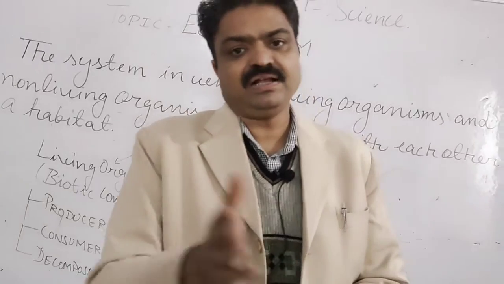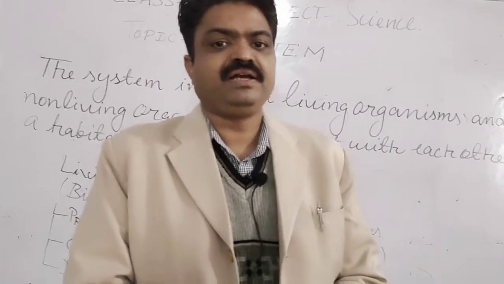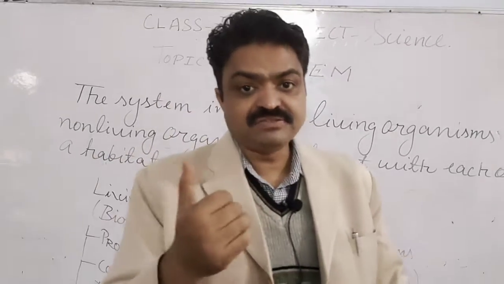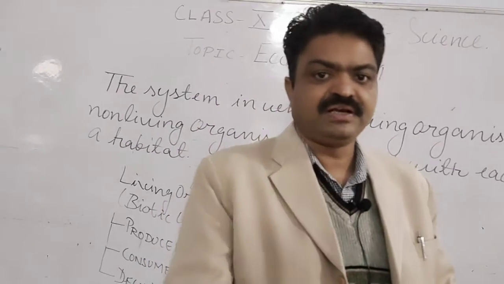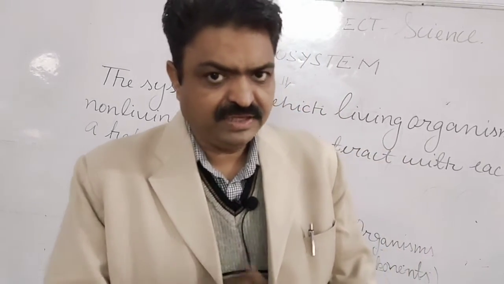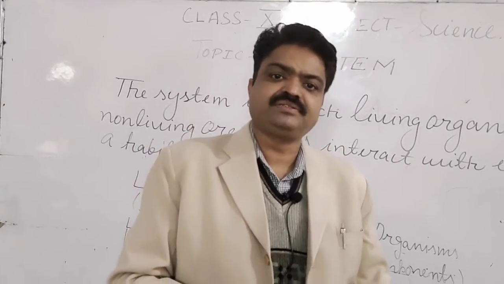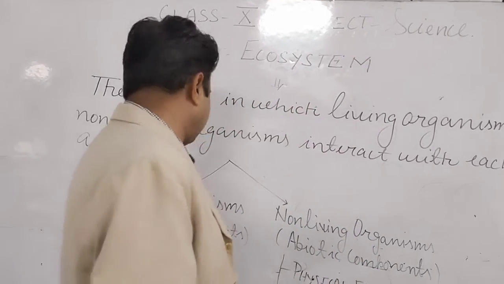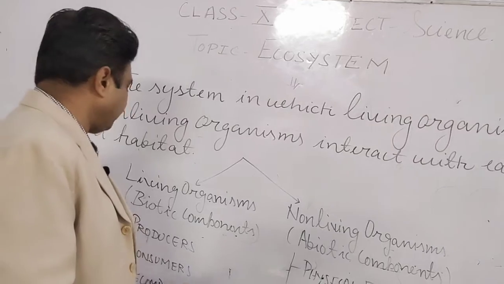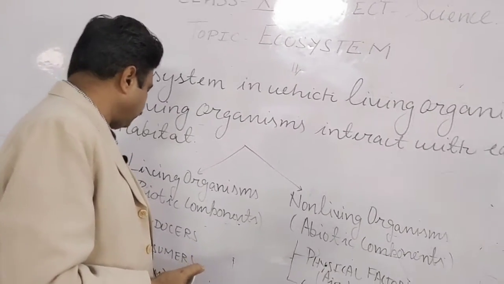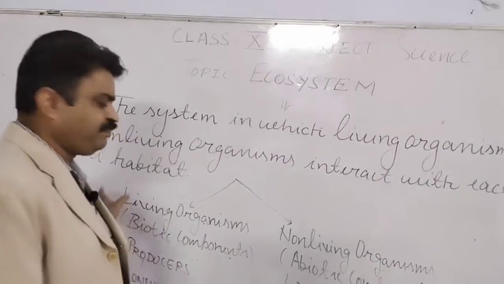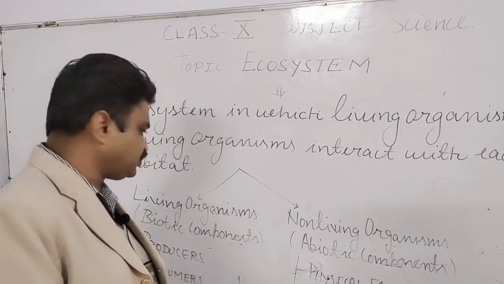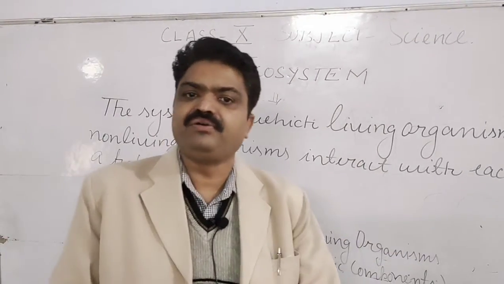With this, there are also some worms in this category, student, like the earthworm, because it takes leaves as its food. Means they decompose the leaf. With this, there are some insects like the ant, big ant, that also come in the category of decomposers, student. So these are the decomposers. Producers, consumers and decomposers are the parts of biotic components. And these biotic components, student, interact with the abiotic components.